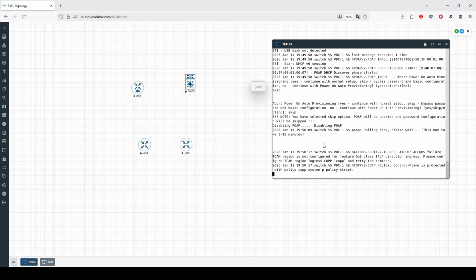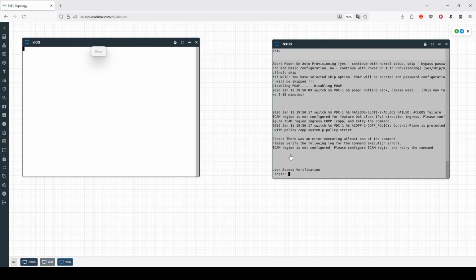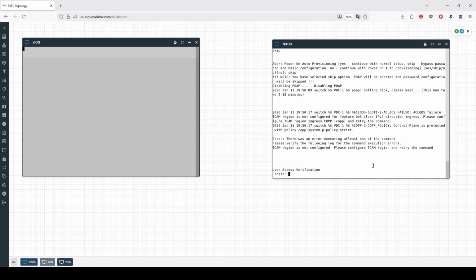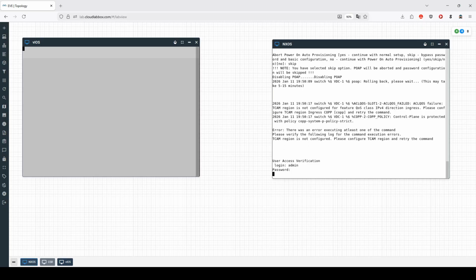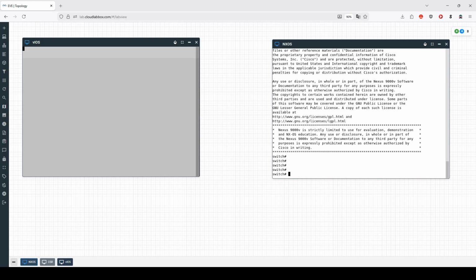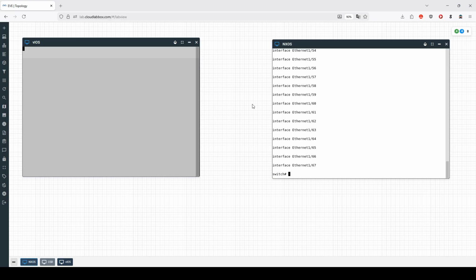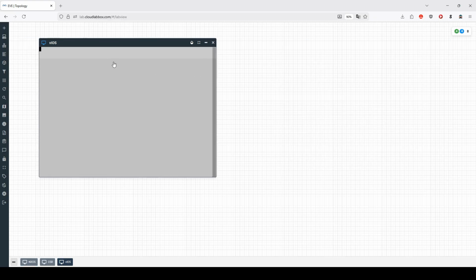We'll give that some time. And let's open the VRS. Oh, there it is. And I believe the default login is admin. There's no password. And there we go, we're into the Nexus switch. You can find all the default usernames and passwords in our FAQ page on the main page. And as you can see, this is the Nexus switch all working properly.